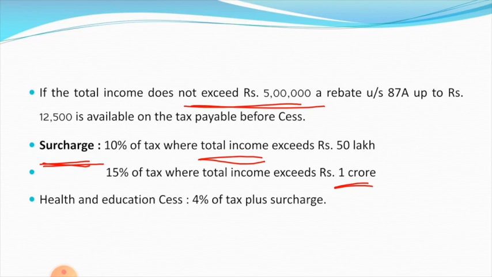And health and education cess of 4% is levied on tax plus surcharge. On every tax, this health and education cess is levied, that is 4%. That means on the total income you are calculating your tax liability, and on that tax liability 4% is chargeable as health and education cess. So this is about the tax slab, gross total income and Permanent Account Number.